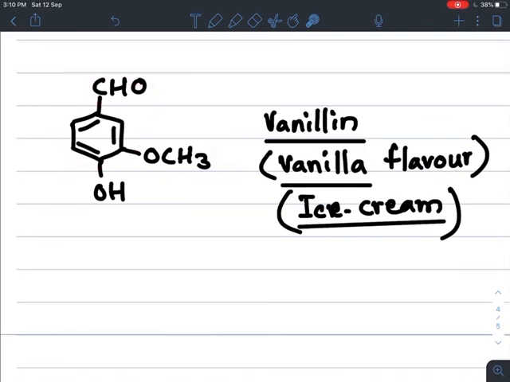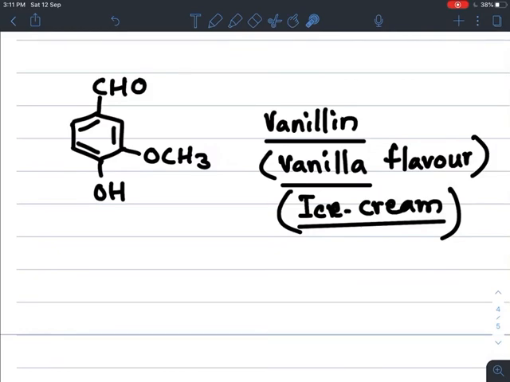Actually the CHO group is attached to the benzene ring, but at its meta position an OCH3 group, a methoxy group, is attached, and at its para position an OH group is attached. So the most important example of an aldehyde is vanillin, and this vanillin has a vanilla flavor, and therefore it is used in the preparation of ice cream, vanilla ice cream.